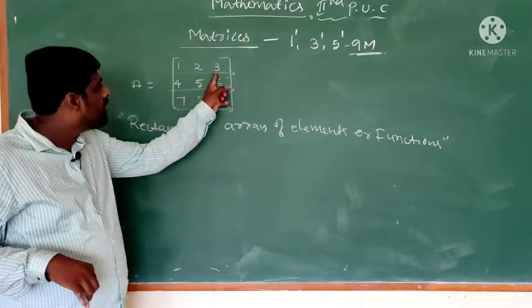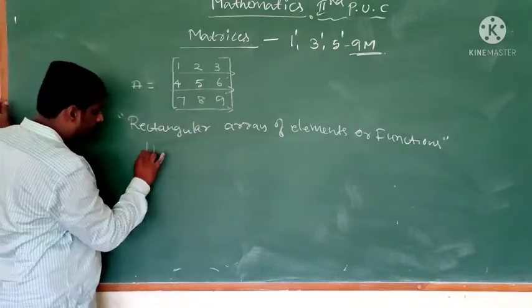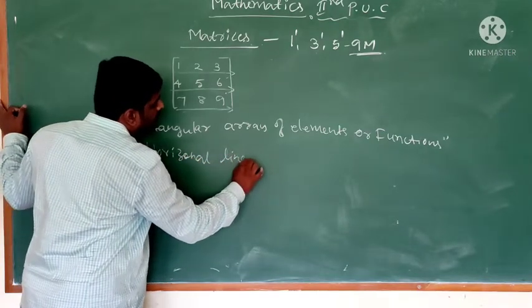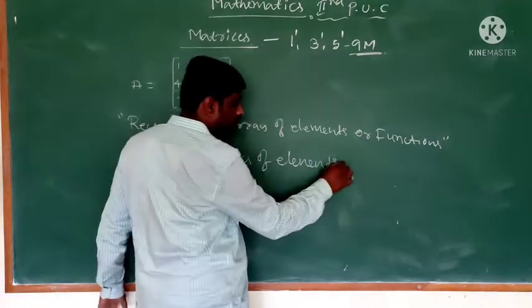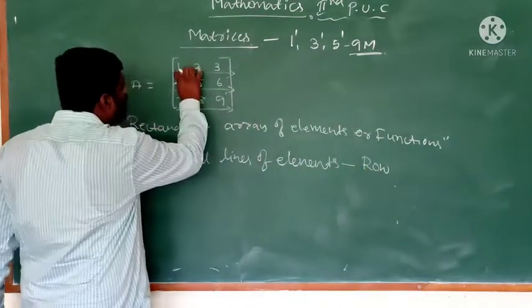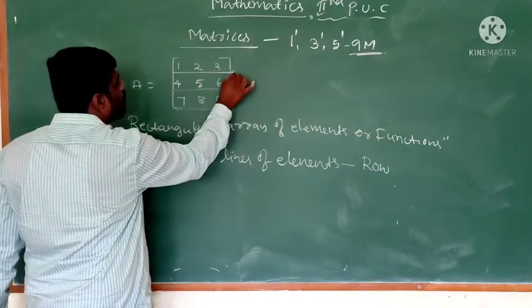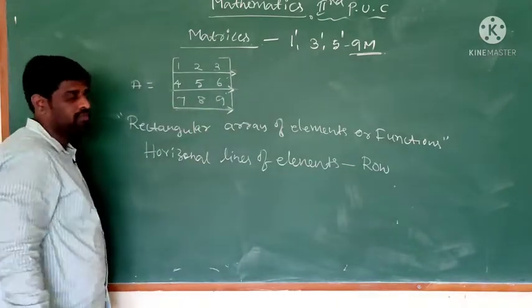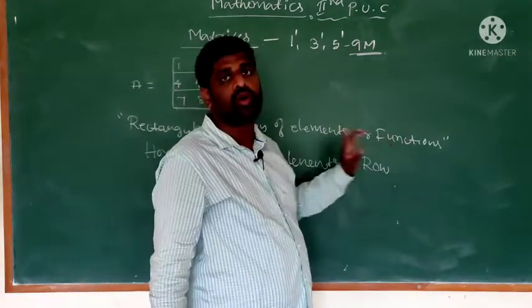The horizontal lines of elements are called rows. This is the first row, this is the second row, this is the third row.